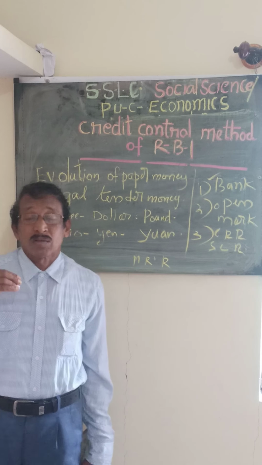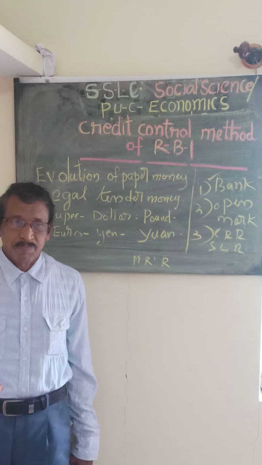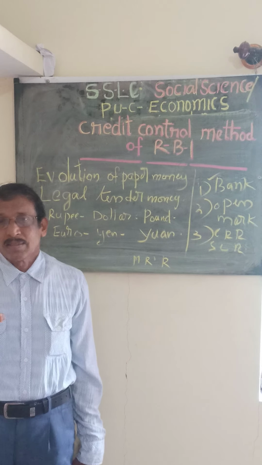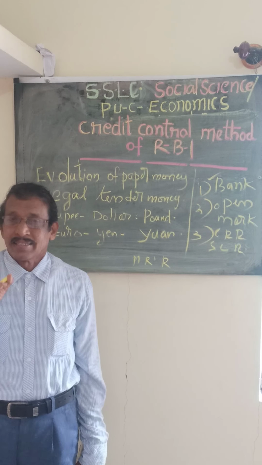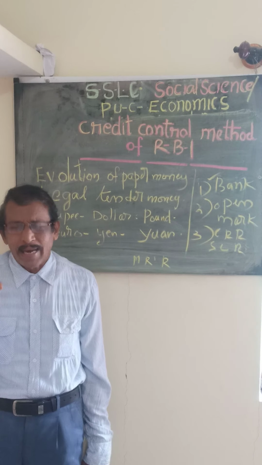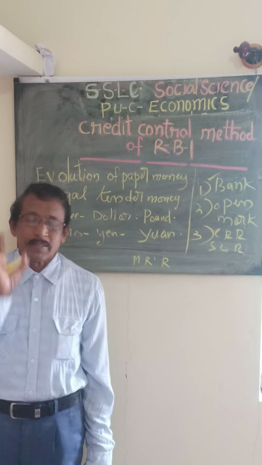So the Reserve Bank has full authority to do anything. The government will not interfere. The Reserve Bank can adopt two techniques to control the total volume of money supply in the country.